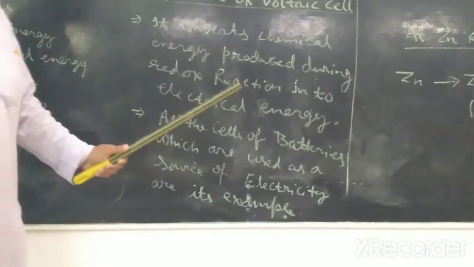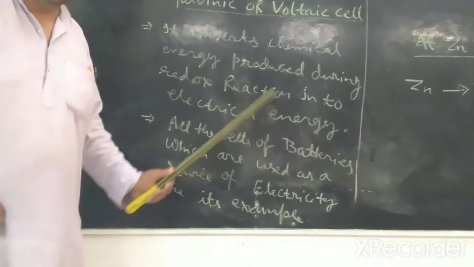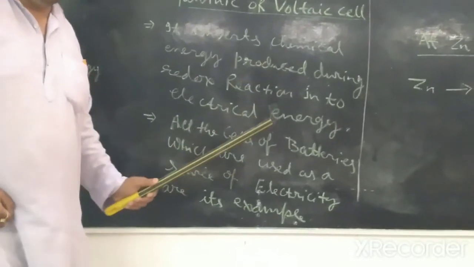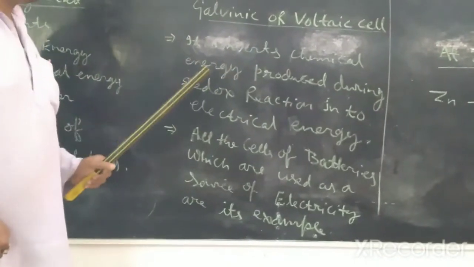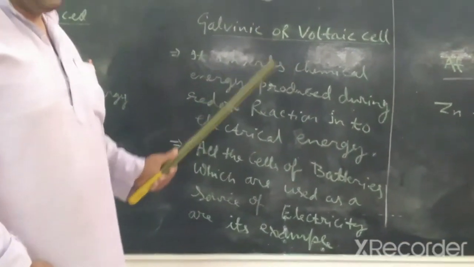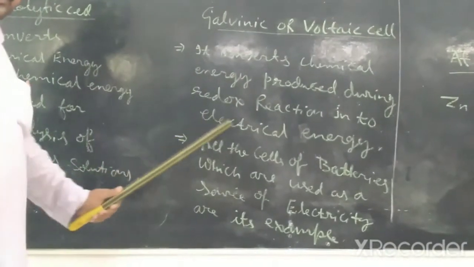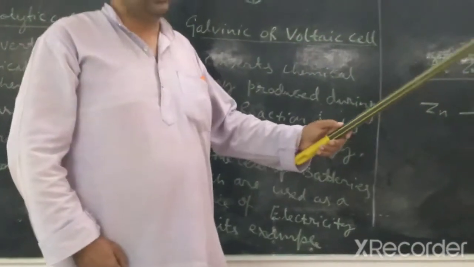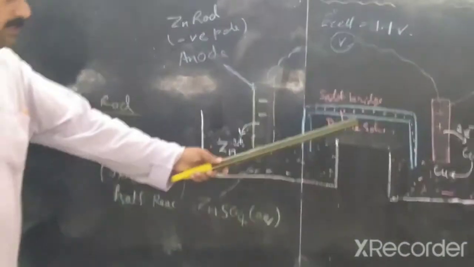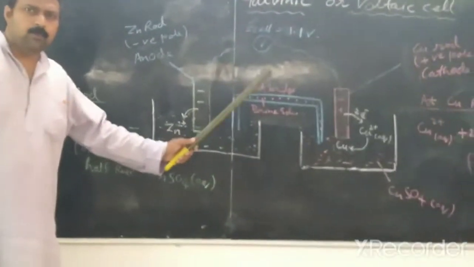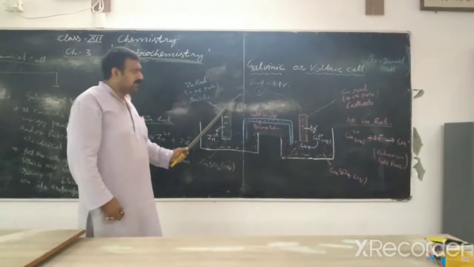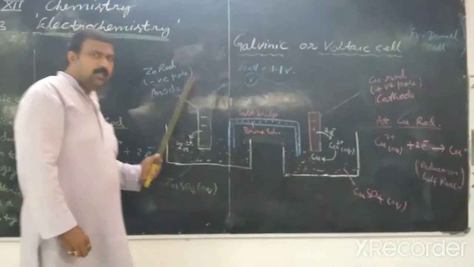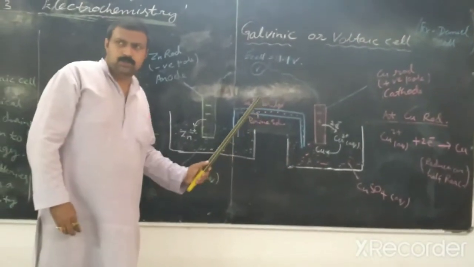In galvanic or voltaic cells, there are two metal rods which are dipped into aqueous solutions of salts. At one electrode oxidation reaction takes place and at the other electrode reduction reaction takes place, and due to oxidation and reduction, an electrode potential difference develops, which is called redox potential, and due to this redox potential, electric energy is produced.